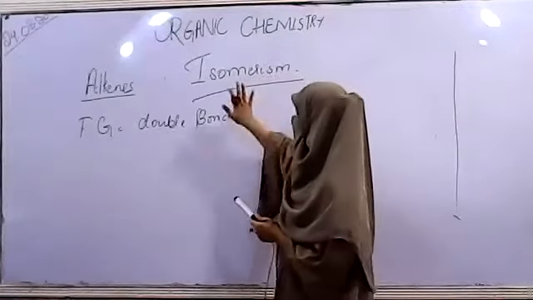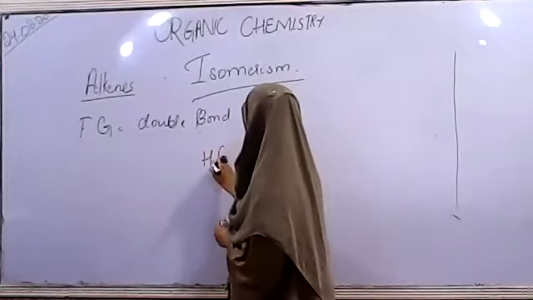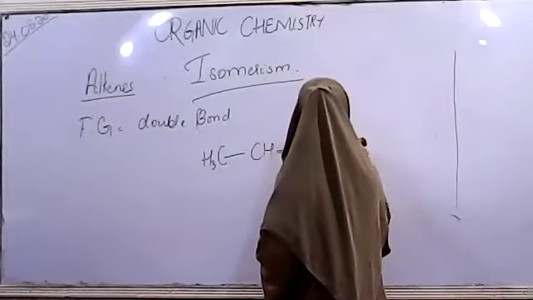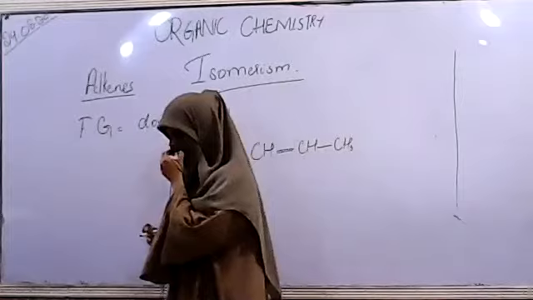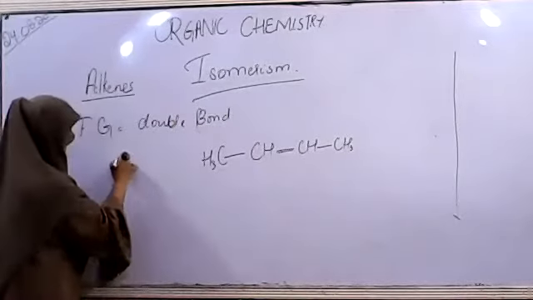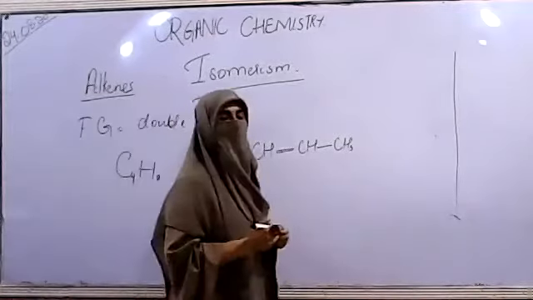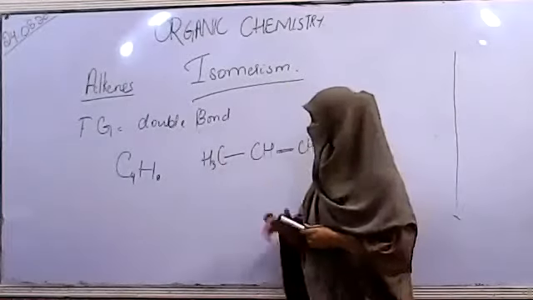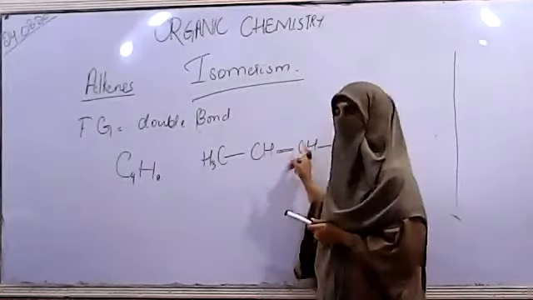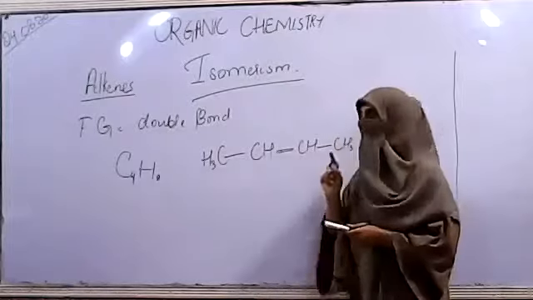Now, if we are talking about isomerism, let's say we have the compound butene. This is a compound in which we have 4 carbon atoms and 8 hydrogen atoms, C4H8. This is butene. If there were 10 hydrogen atoms, it would be butane. So having 2 fewer hydrogen atoms means the presence of one double bond is making it an unsaturated hydrocarbon that falls into the homologous series called alkenes.